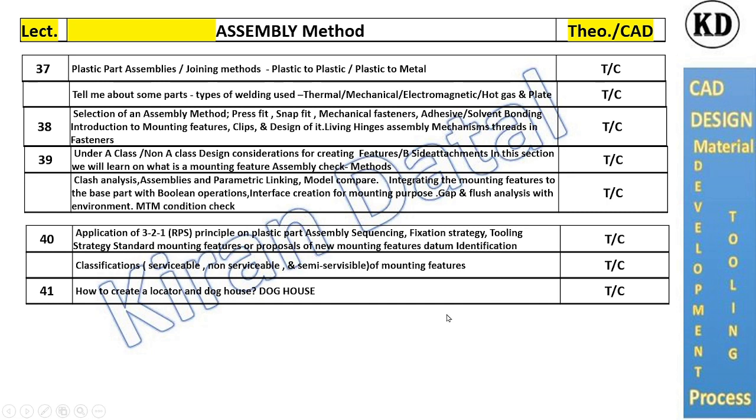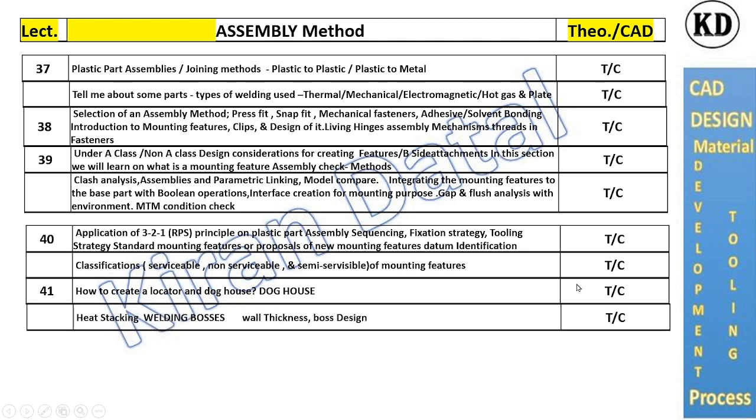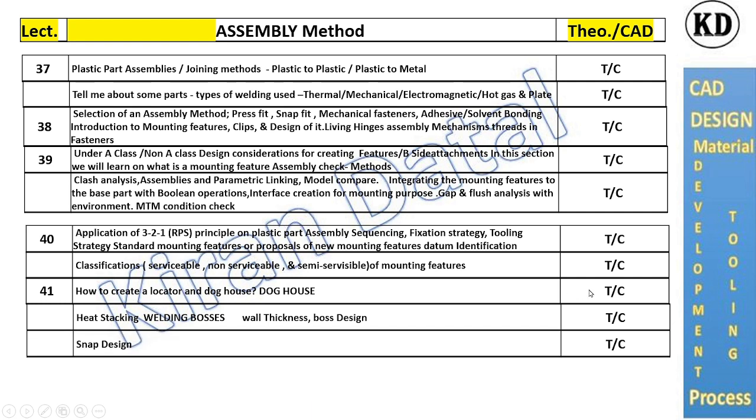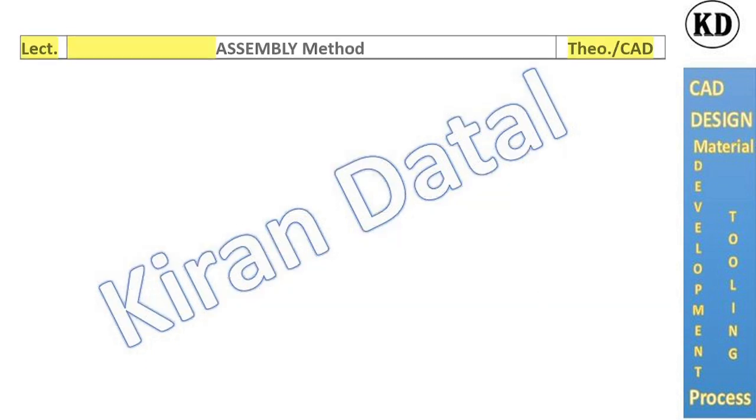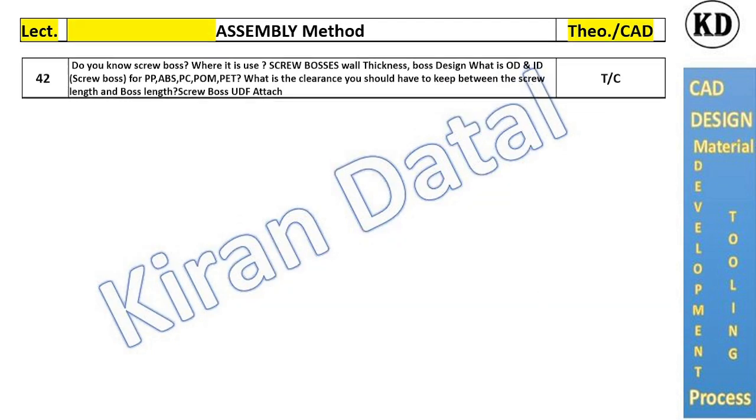How to create a locator and doghouse. We will cover theoretically also the functional and non-functional dimensions of all features and in the CAD. That's the snap, C locator, star locator, welding cylinder, doghouse, clip tower. We will cover in assembly methods.